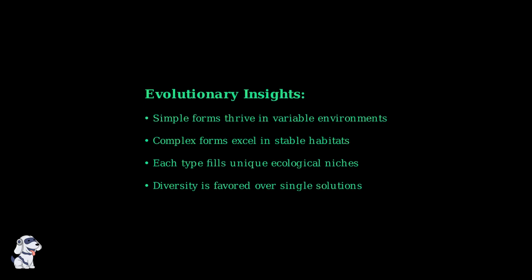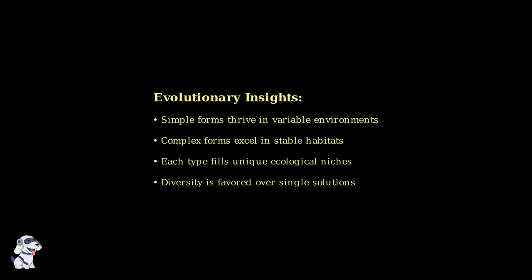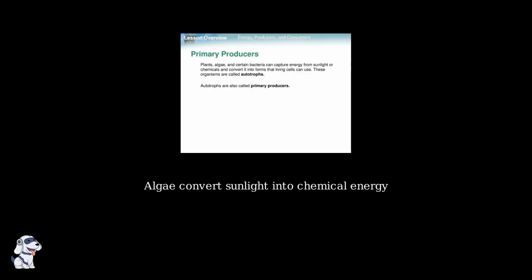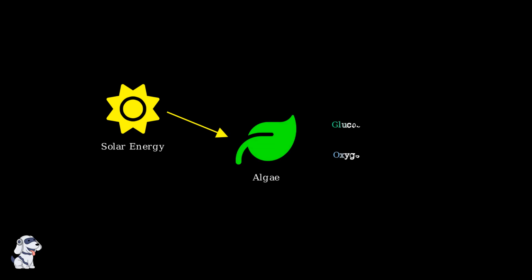The evolutionary significance of thallus organization extends beyond algae themselves. These structural innovations laid the groundwork for the evolution of land plants, making algae the ancestors of all terrestrial vegetation we see today. Algae serve as primary producers in aquatic ecosystems, capturing energy from sunlight and converting it into forms that living organisms can use. Through photosynthesis, algae capture solar energy and transform it into glucose and oxygen. This process makes energy available to all other organisms in the ecosystem.